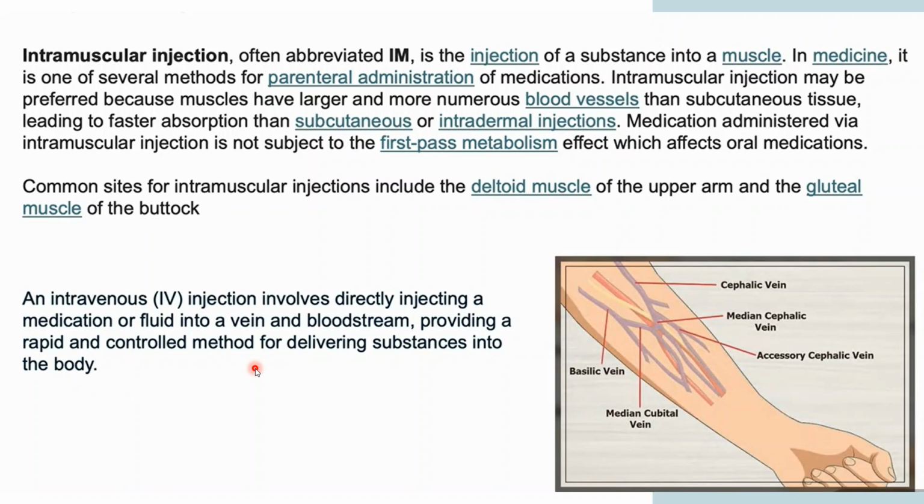So in that case, doctors will provide you IV injections or intramuscular injections to get a rapid action, and you will get rapid relief from that pain. Okay.